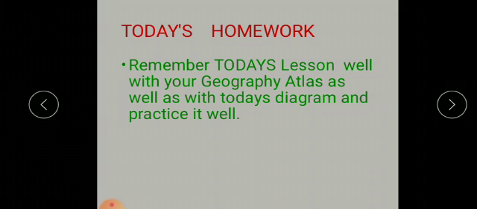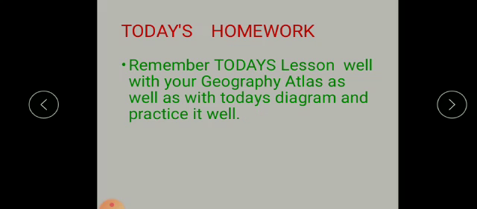That is your today's homework, children. You have to remember today's lesson well with your geography atlas. What is your geography atlas? Your map which is in front of you, as well as today's diagram, and then practice it well. Whichever answers we are repeating and revising, you will compare those answers and learn them with the geography atlas, that is the map, as well as today's diagram. You have to see both these things at the same time, and then practice those answers.